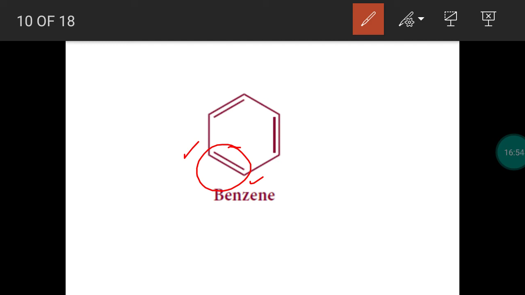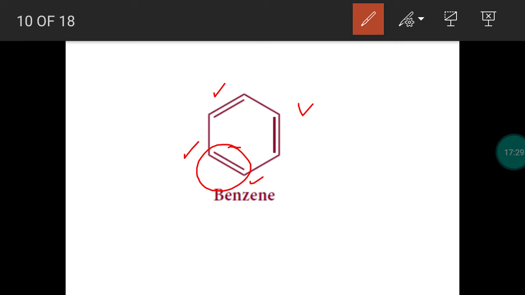So all the pi electrons are spreading over all the carbon atoms. Totally we have 3 pi bonds. For every pi bond, 2 electrons. Totally 6 pi electrons. The 6 pi electrons are in delocalization. It is spreading over all the carbon atoms. So we say that it is an electron density. The electron density will be spread over all the carbon atoms. So there is a delocalization of pi electrons.